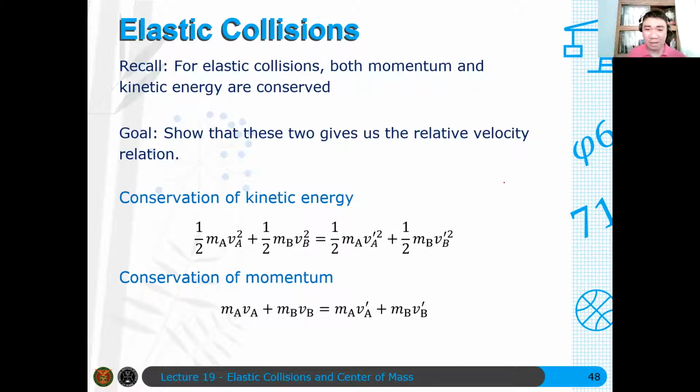Now, the concern here is this. You have conservation of kinetic energy being quadratic, but you have conservation of momentum which is linear. What we want is an expression, which is the relative velocity relation. That is a consequence of these two equations here. So, the question is how?